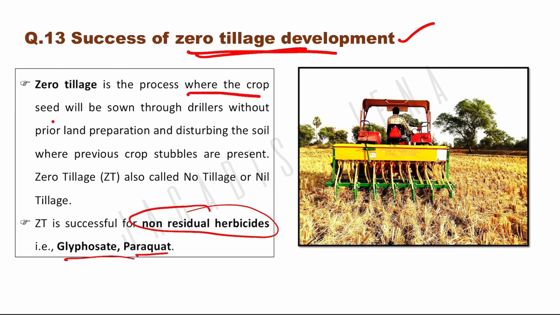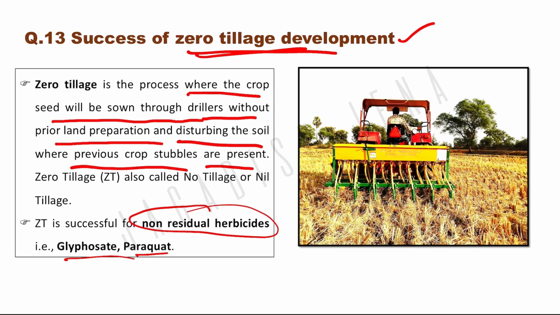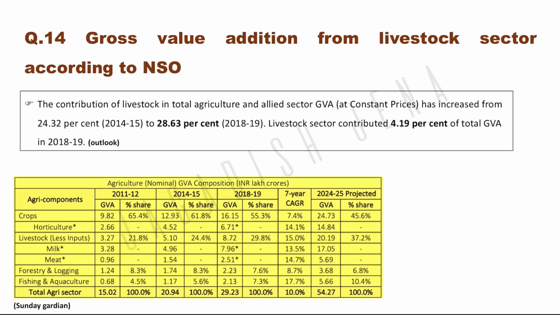So zero tillage is a process where the crop seed is sown through a driller without prior land preparation and disturbing the soil where previous crop stubbles are present. Zero tillage is also called no tillage. Okay, so here there are several instruments used in zero tillage like happy seeder, turbo seeder. They are used for seeding among the crop residue, right? So here you can find an instrument.